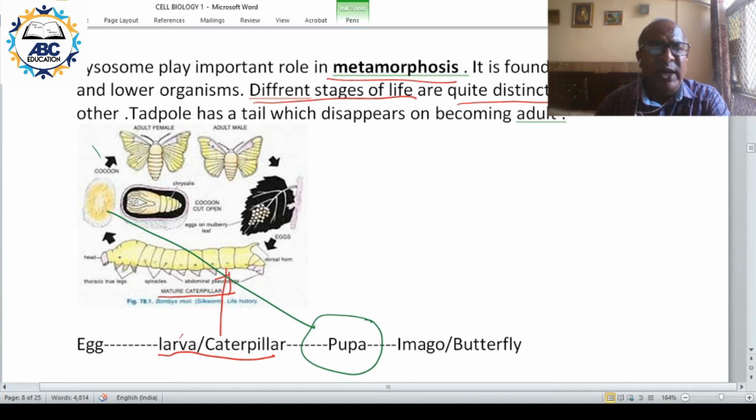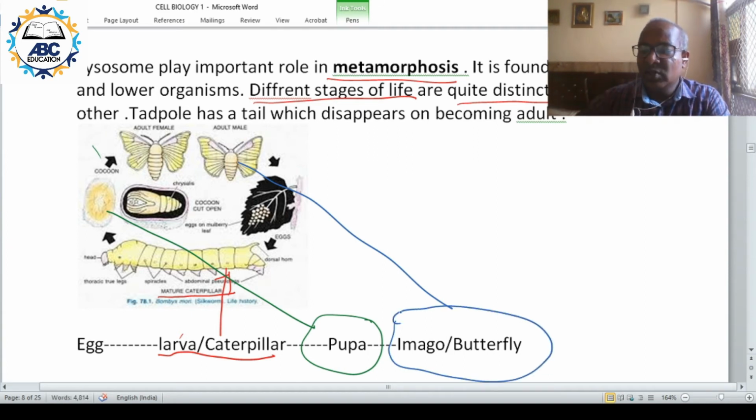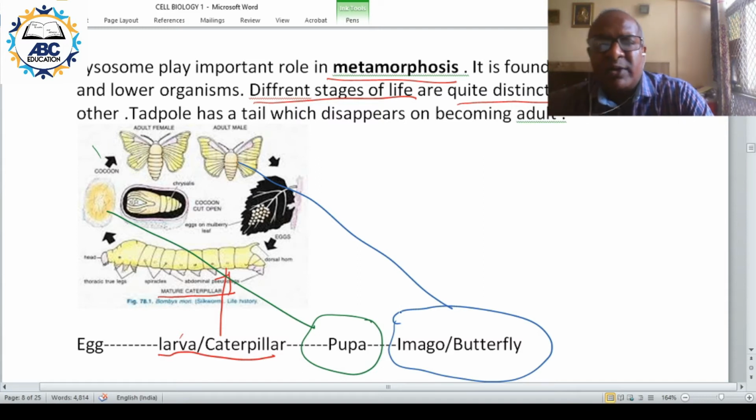If you do not do that, then it will change into the imago or butterfly. So this is the process: egg, then larva, then pupa, then imago or butterfly.